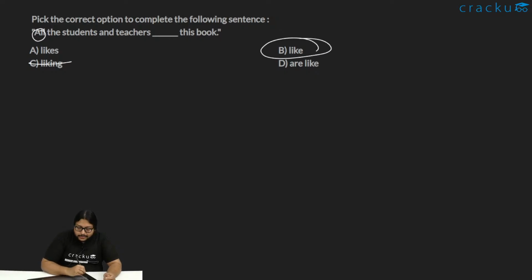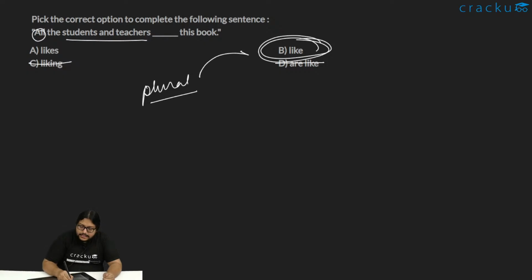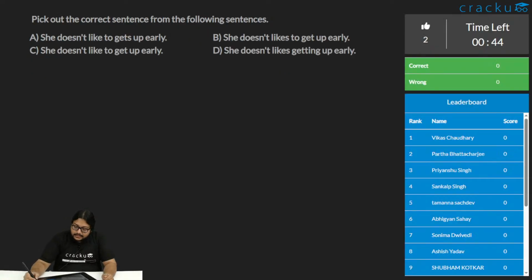Liking is grammatically incorrect, and are likes is also grammatically incorrect. We'll discuss more about that when we discuss tenses. But now, based on like and likes, we can very clearly understand that it should be a plural subject. Because it is a plural subject, the verb should also be plural. So like is the correct choice here.